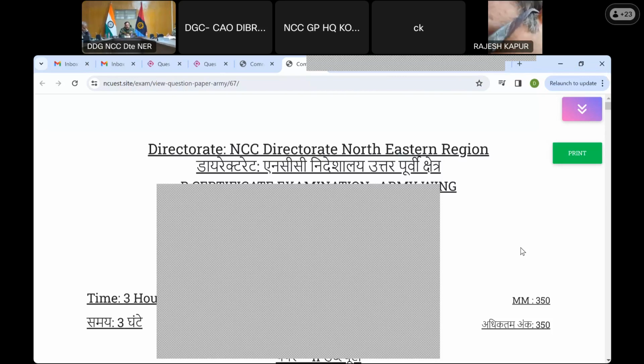My second query, sir, is a very basic one. Sorry to ask you this. This application, Enquest, where will it be available: in the NER dashboard, or in the open domain, to take out and set the papers? Where can it be opened from? When you open a Chrome web page, you type this address, ncuest.sit, and press enter.